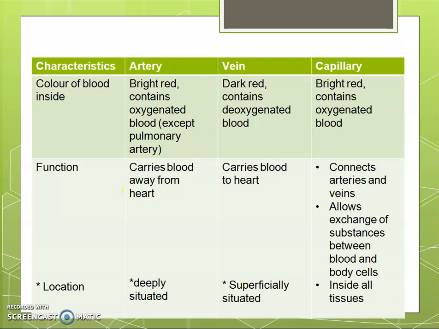Okay, as for functions: the artery carries blood away from the heart. That is why it is called an artery. A vein carries blood towards the heart, so it is called a vein. And capillaries connect arteries and veins, and the exchange of substances occurs in the capillaries. Then, as for location, the arteries are deeply situated, the veins are superficially situated, and the capillaries are inside all tissues.